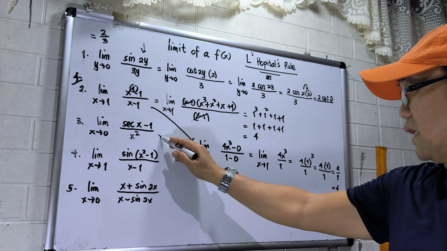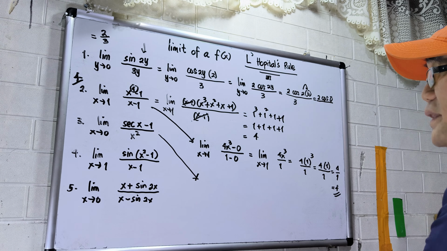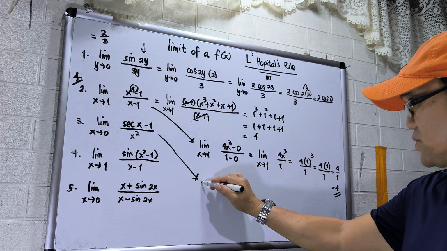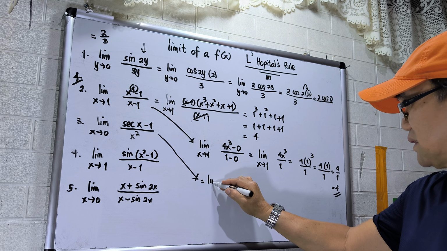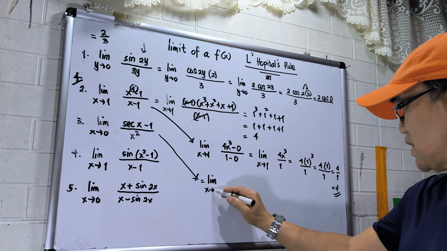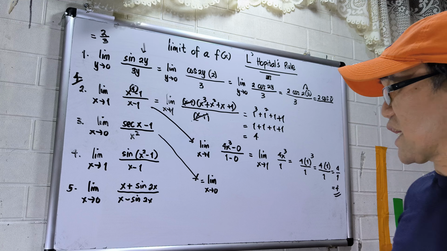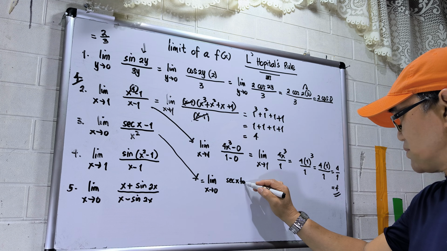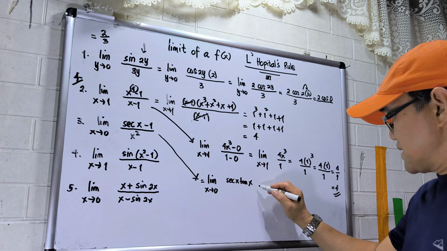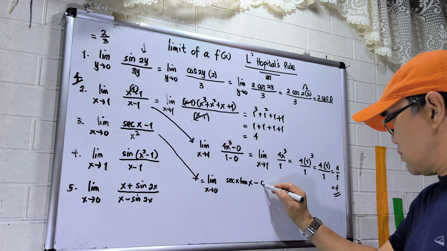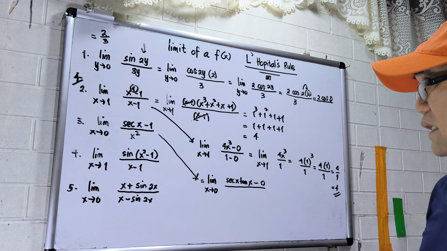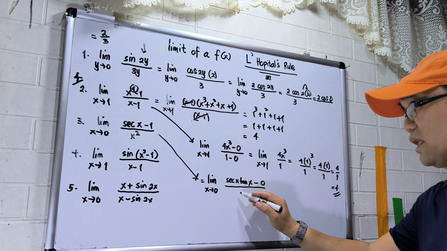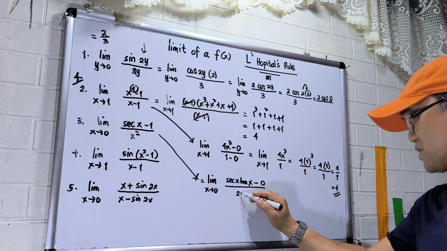Then, number 3. So, I will use L'Hopital's rule to make it easy. So this will be equal to limit x approaches 0. The derivative of secant x is secant x times tangent x, minus the derivative of 1, that will be 0. Okay? And then the derivative of x squared, that will be 2x.